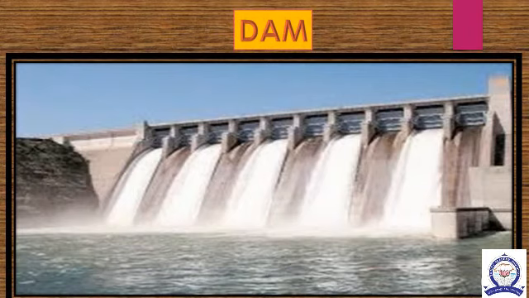Next, we can see the dams. A dam is a wall built across a river to hold water. In this wall, special gates are made. These gates are called sluice gates. These gates are used to control the flow of water. Behind the dam, a reservoir is made to store water. This reservoir is called an artificial lake. Canals take water from these artificial water bodies to the fields.